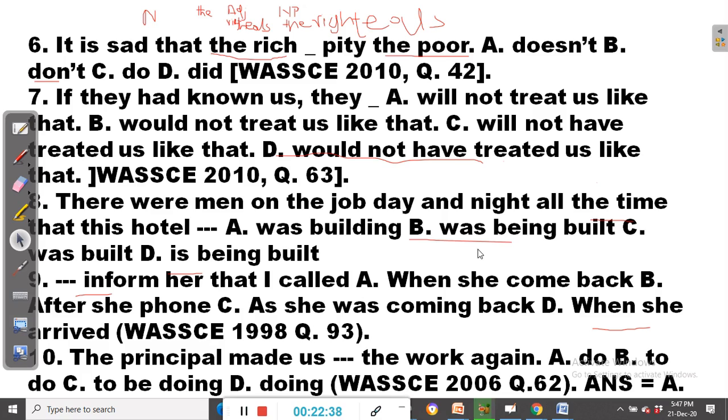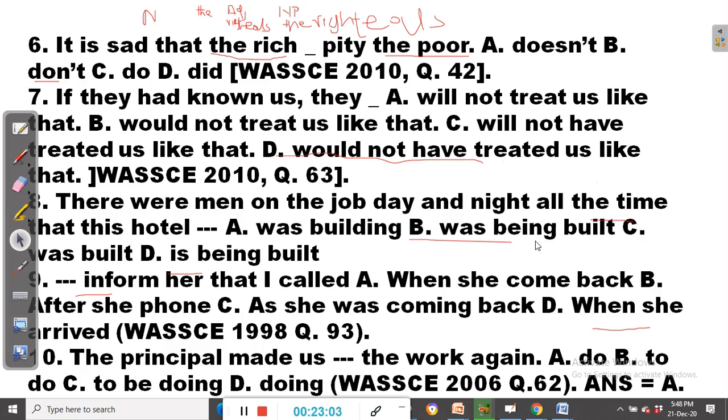There were men on the job day and night all the time that this hotel was being built. Past continuous tense: was being built.